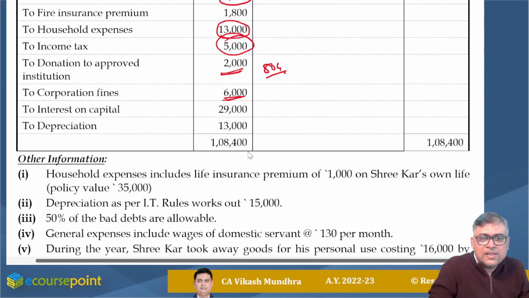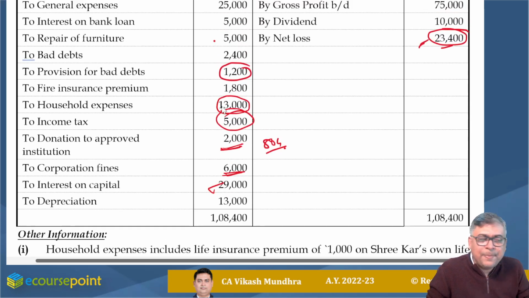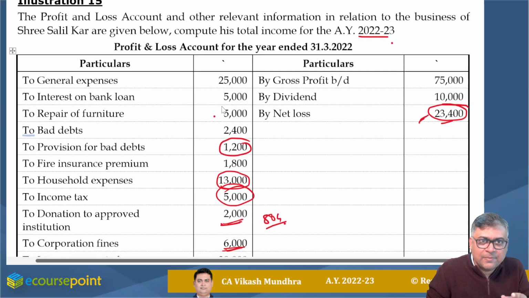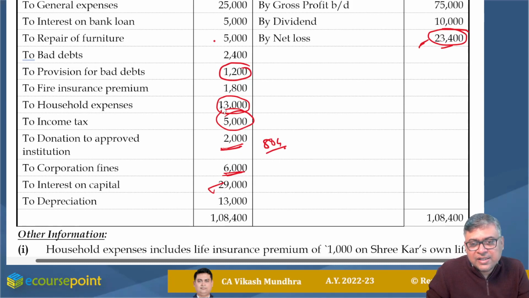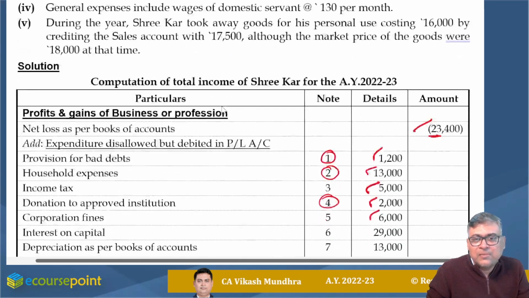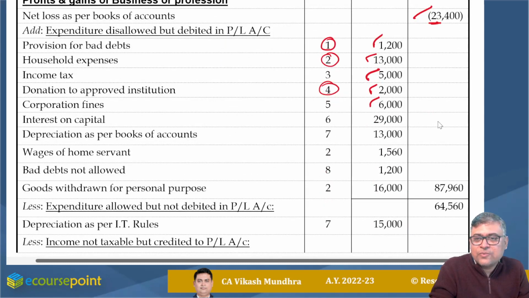Now the next one is interest on capital 29,000. Interest on capital, that is interest to proprietor, this is a proprietorship concern, hence this interest should be disallowed. No one can earn from himself, so I'm adding this 29,000 with a suitable remark.